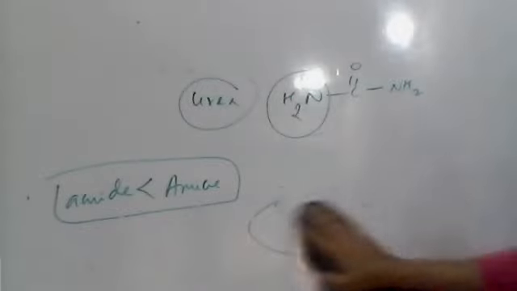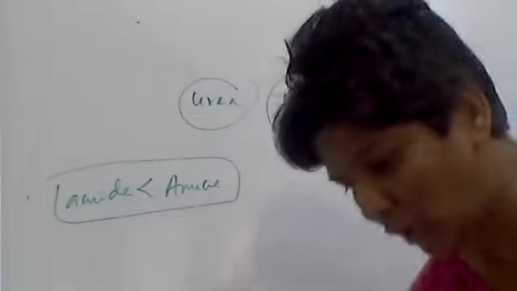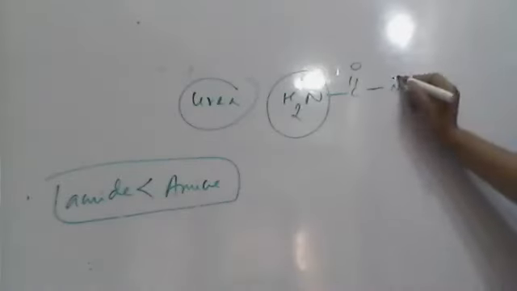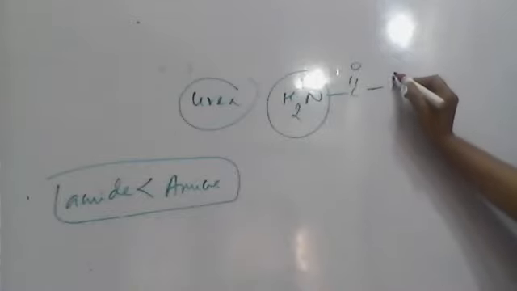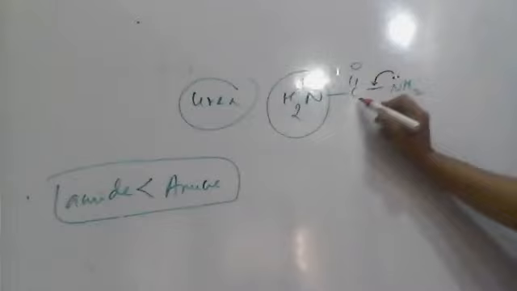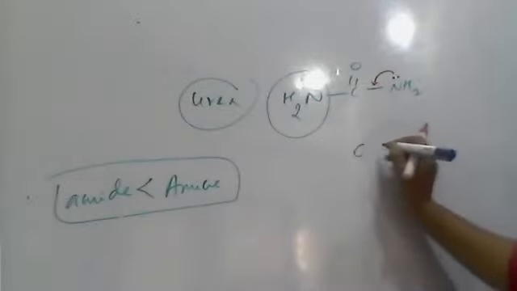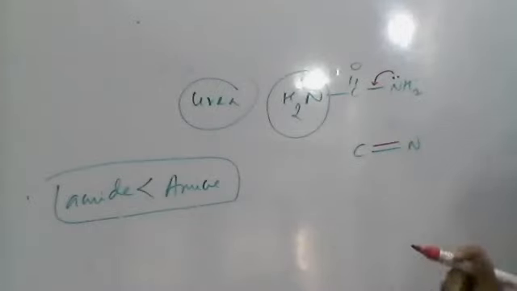So see what happens here. The lone pair present on this nitrogen participates in resonance. The lone pair shifts between the nitrogen and carbon, so there is development of a new bond between the carbon and this nitrogen.